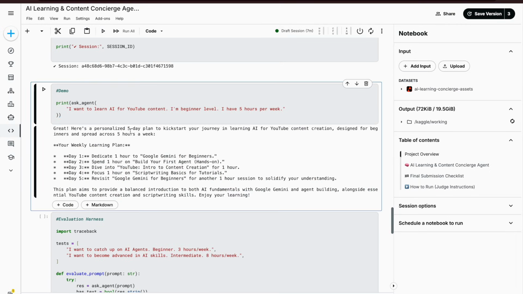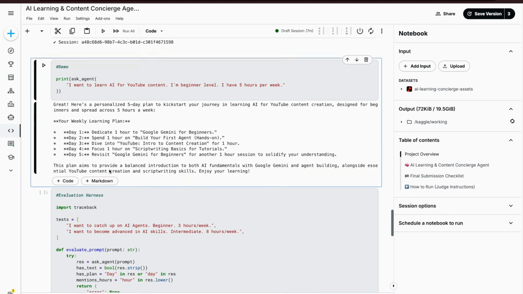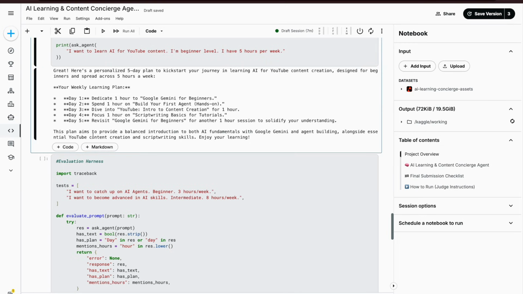It says here's your personalized 5-day plan to kickstart your journey in learning AI for YouTube content creation, designed for beginners and spread across 5 hours a week. And this is how it gives you the 5 hours information. Okay, dedicate 1 hour to Google Gemini for beginners, then build your first agent hands-on, etc. And it says this plan aims to provide a balanced introduction to both AI fundamentals with Google Gemini and agent building, alongside essential YouTube content creation and script writing skills.